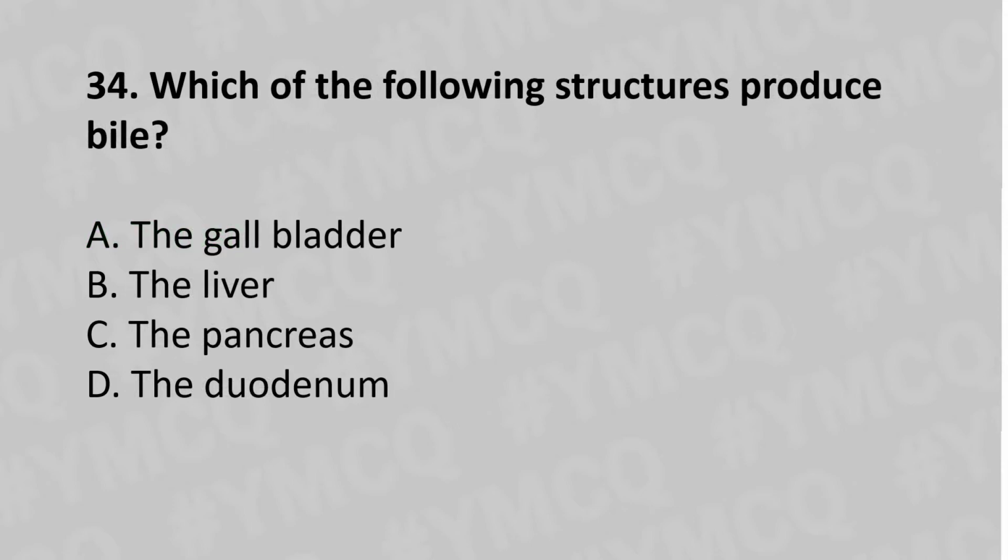Now let's move to question number 34. Which of the following structure produce bile? Option A gallbladder, option B the liver, option C the pancreas, option D the duodenum, and the answer is option B the liver.